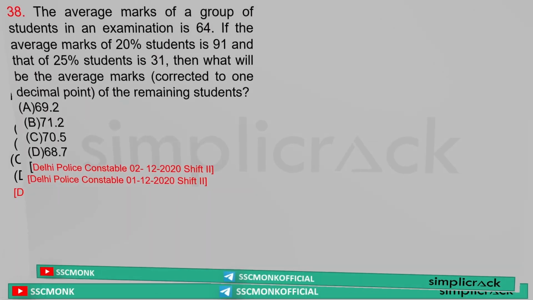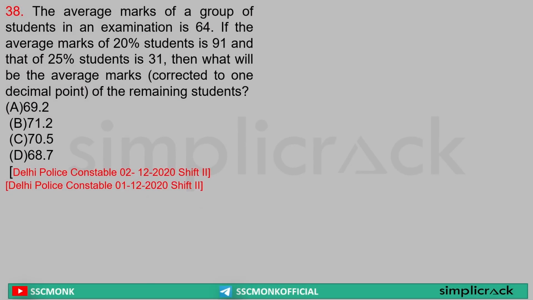Next. The average marks of a group of students in an examination is 64. If the average marks of 20% of the students is 91 and that of 25% of the students is 31, then what will be the average marks, correct to one decimal point, of the remaining students?